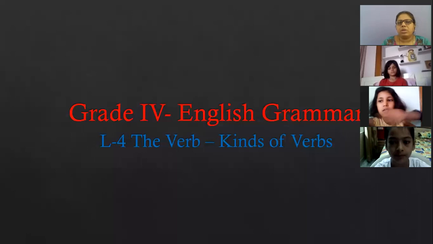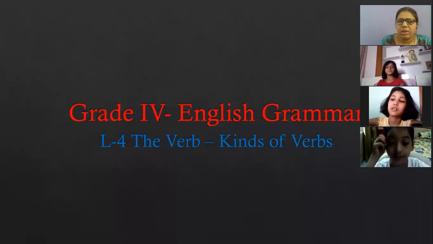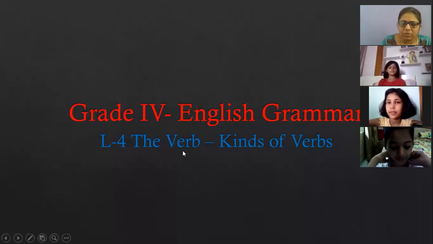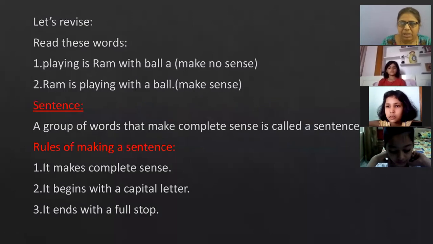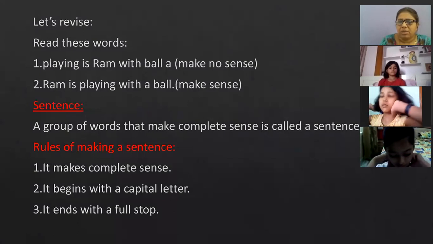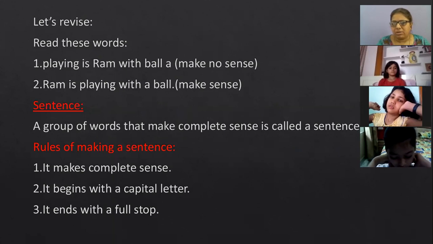Today we are going to start a new chapter in grammar, lesson number 4, the verb, kinds of verbs. Now before learning about verbs, we should know some basic things, okay? On the screen you can see there are two groups of words written. The first one says "playing is Ram with ball" and it is not making any sense. These words are not giving us complete meaning.